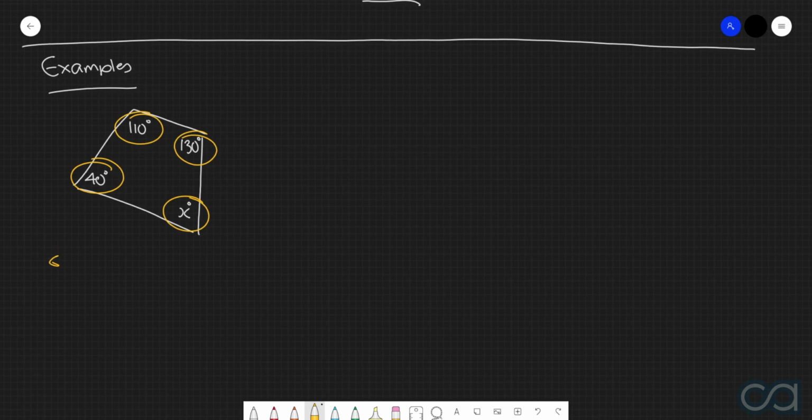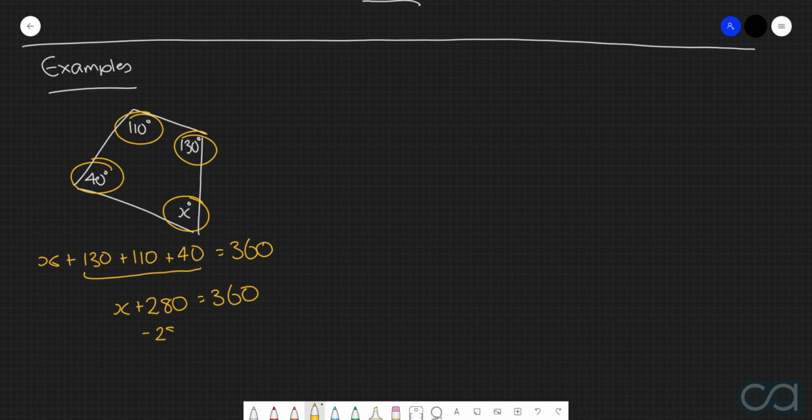So in other words, x plus 130 plus 110 plus 40 is equal to 360. If we combine these three numbers here, we get x plus 280 is equal to 360, subtracting 280 from both sides, and we get x is equal to 80.